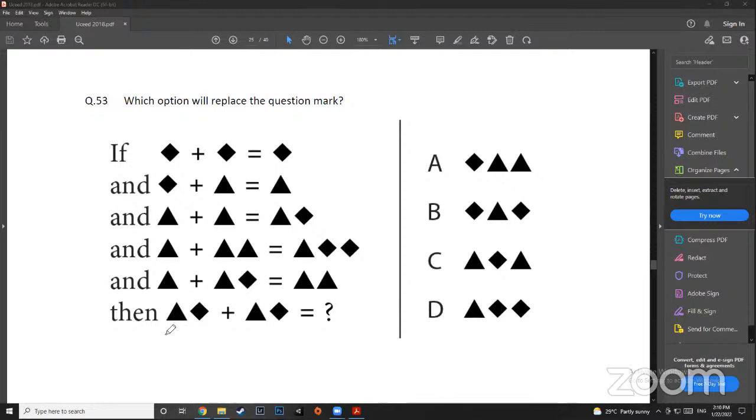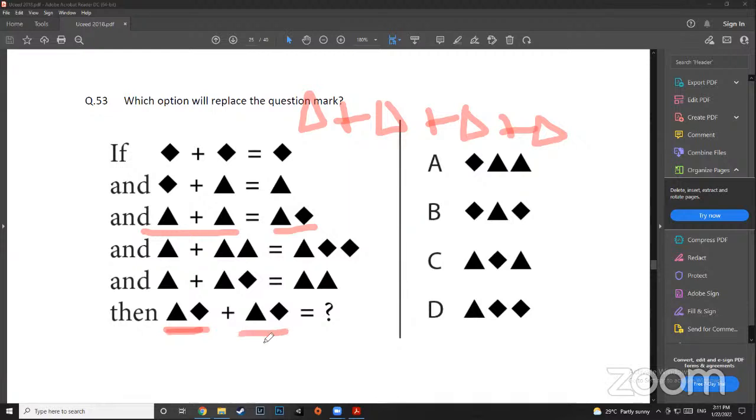So you can see that this has already been given as triangle plus triangle, right? So the answer could be, we can denote it as triangle plus triangle plus triangle plus triangle, right? This has 2 triangles, this has 2 triangles, but we don't need to do that much. We just need to denote one of them. Okay, so we get triangle plus triangle, which is this, and plus the original triangle diamond, right?